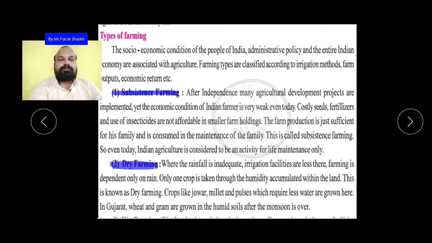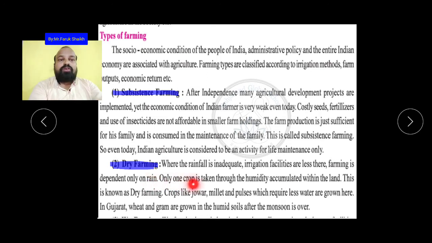Second, dry farming. Dry, when you hear the word dry, means sukha. So how is that dry farming? Let us see. Where the rainfall is inadequate, irrigation facilities are less, rainfall बहुत ही कम होता है या irregular है, and the irrigation facilities like tube wells, canals, rivers, ponds are very less, बहुत ही कम है. That farming depends only on rain. तो ऐसी जगह पे फार्मिंग किस पे डिपेंड होती है? सिर्फ रेन पे, यानी कि जब बारिश होगी तब किसान खेती करेगा.